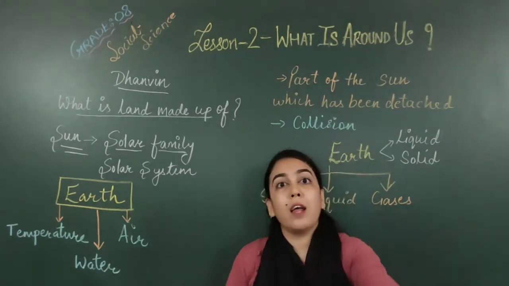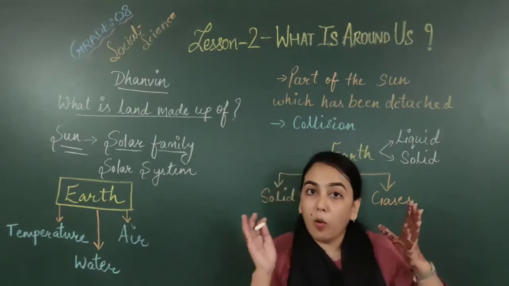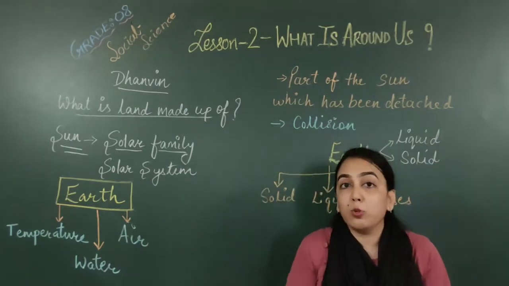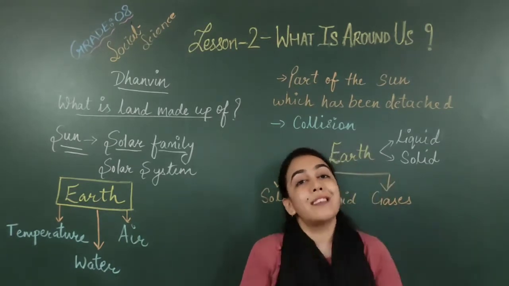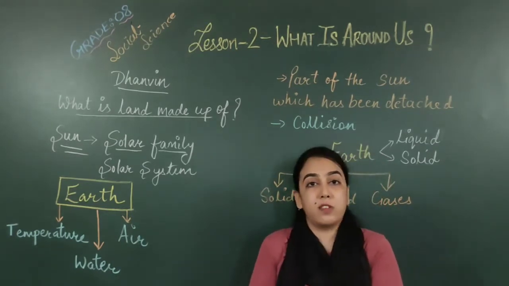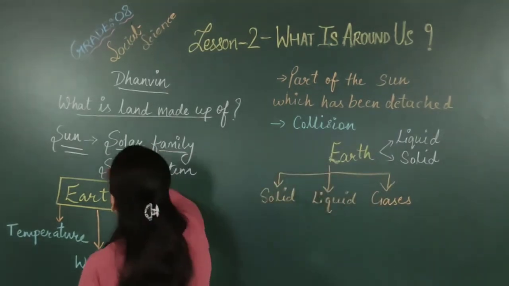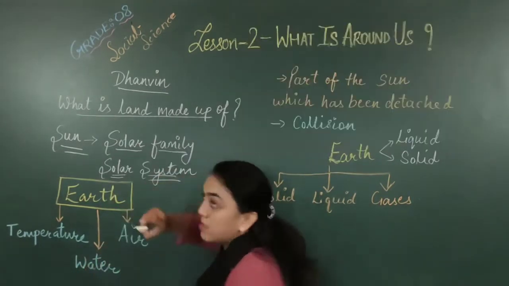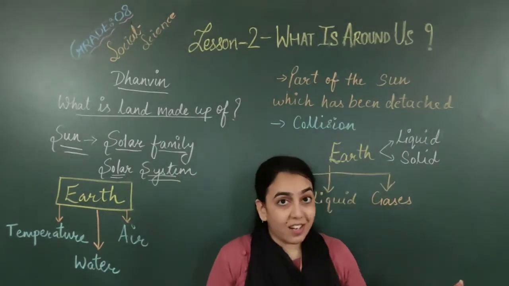As you have a family, we all have some family members in our home, we are staying together, there are many persons who have their own family. In the same way, there is the family of the sun which is called the solar family, or another word is the solar system. I know that you have heard this in your previous grades.